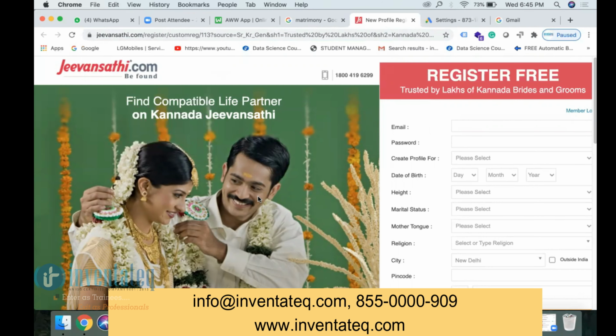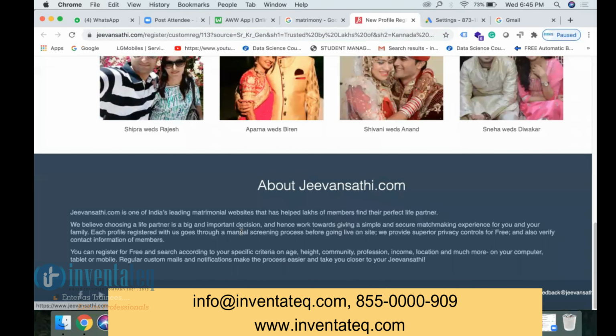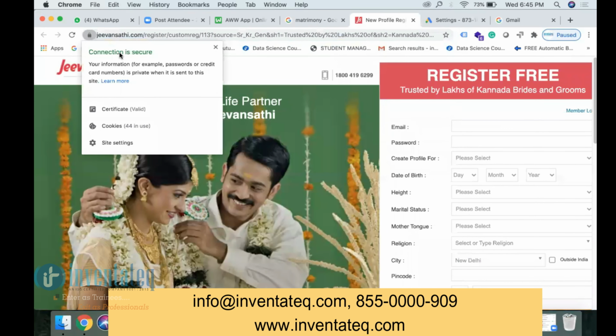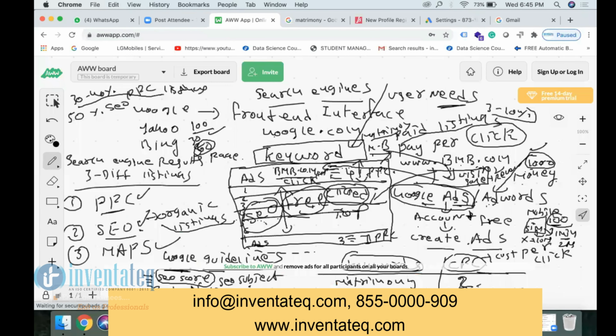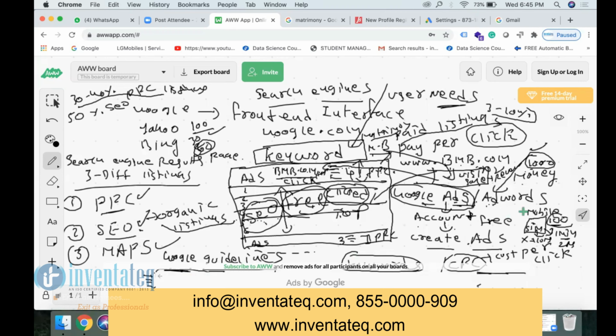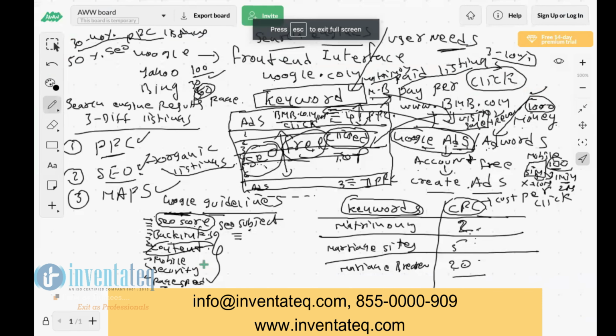So in the course you are going to learn these things only: how to write good content, how to insert keywords in the content, how to make your website secure, how to increase the backlinks, how to make your site mobile friendly. Like this, all those guidelines are what you are going to learn later.